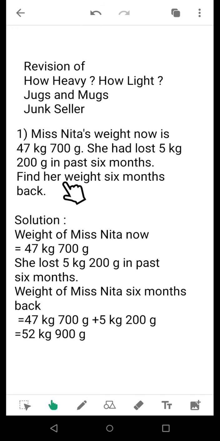Here this is an addition problem. So this is the present weight. To that value you have to add the weight 5 kg 200 grams that she had already lost in 6 months. Now we begin our solution.